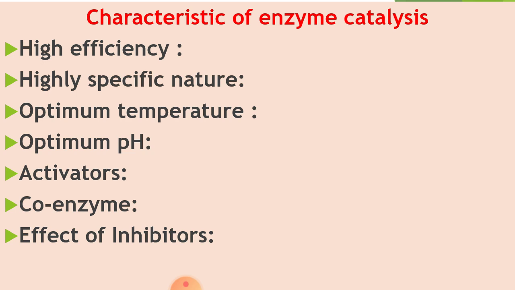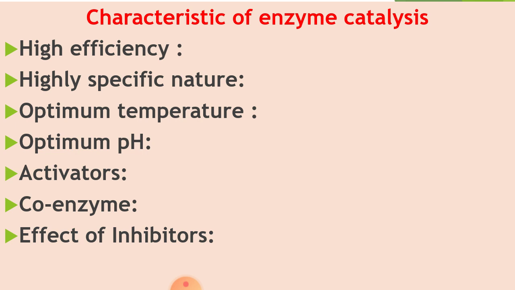Now dear students, here we have to discuss the characteristics of enzyme catalysis. The first property of enzyme catalysis is high efficiency. How can you explain the high efficiency? 1 mole of enzyme may transform 1 million moles of reactant per minute.